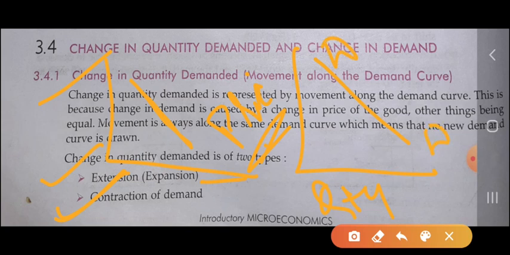So any changes occur only on the same demand curve. There will be no shift of the demand curve, only movement along the same demand curve. So change in quantity demanded will occur, and it will be explained by its two types. First one is extension of demand and second one is contraction of demand.